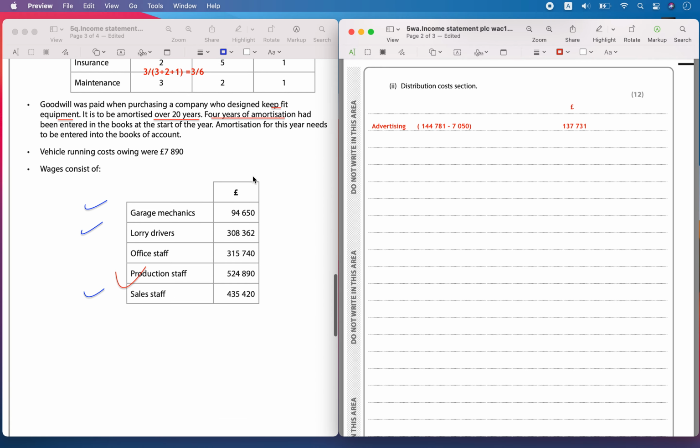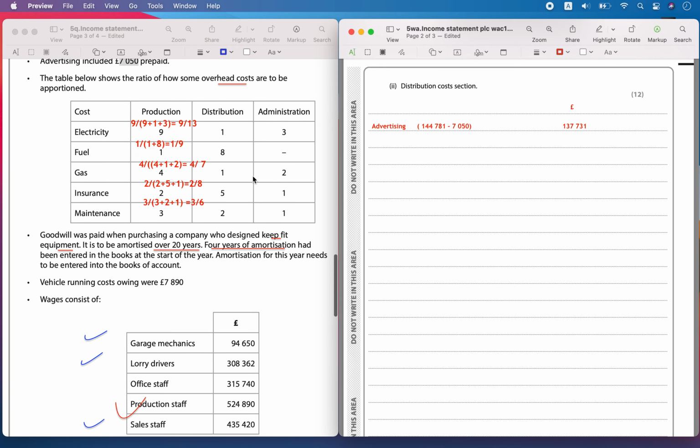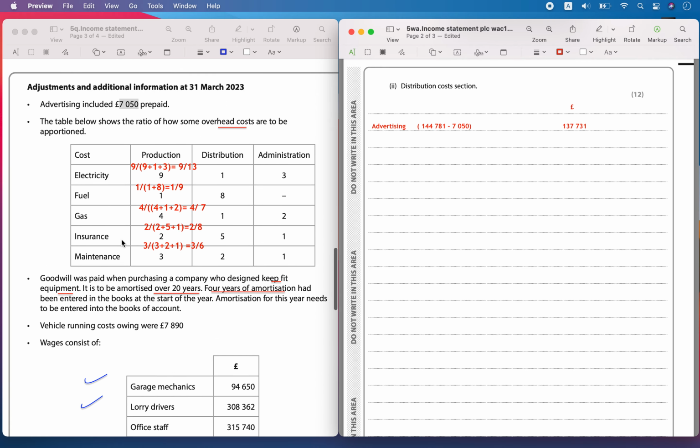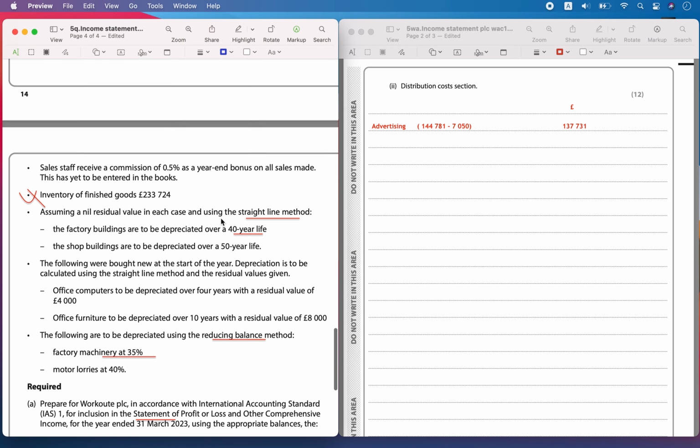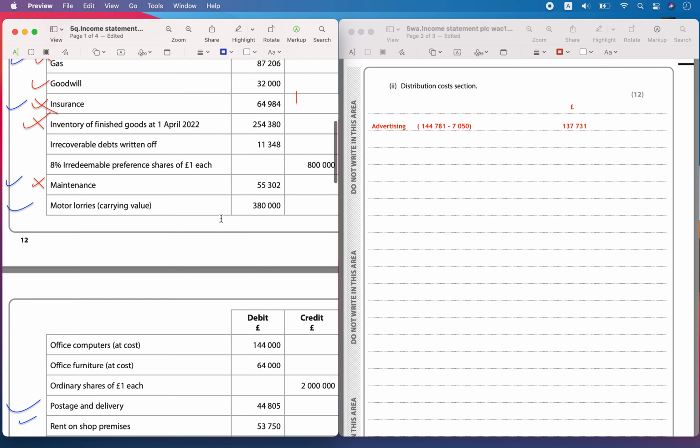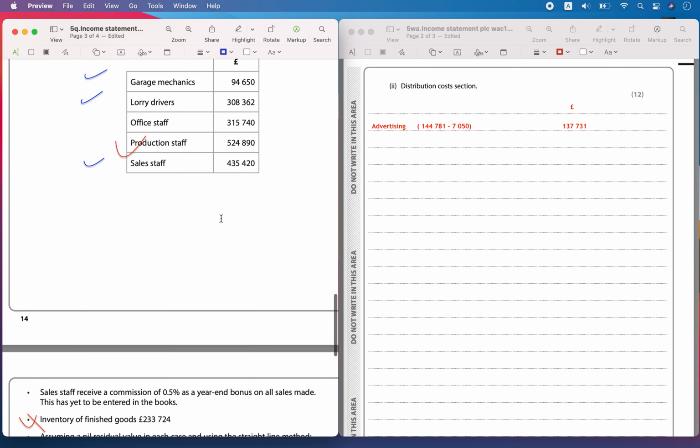Then we have to apportion this one. And here there is also vehicle running cost that was owed, and we have to include this. So now let's go back here and see.